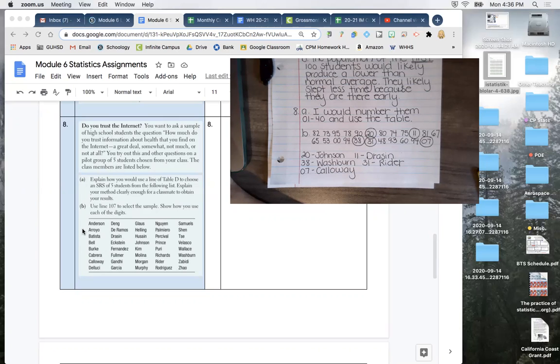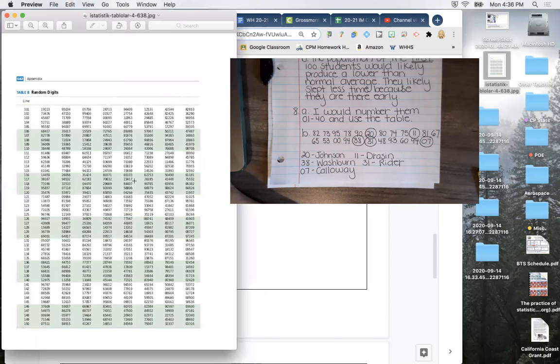It looks like there are 40 different students, so I numbered them. So Anderson is 01, and I numbered them all the way to the last one of 40, because there are 40 different students in this sample. Okay, so you'll see I would number them 01 through 40. And then I'm going to use the table from there. It says to use table line 107. So I'm going to pull up the table right now so you guys can see it.